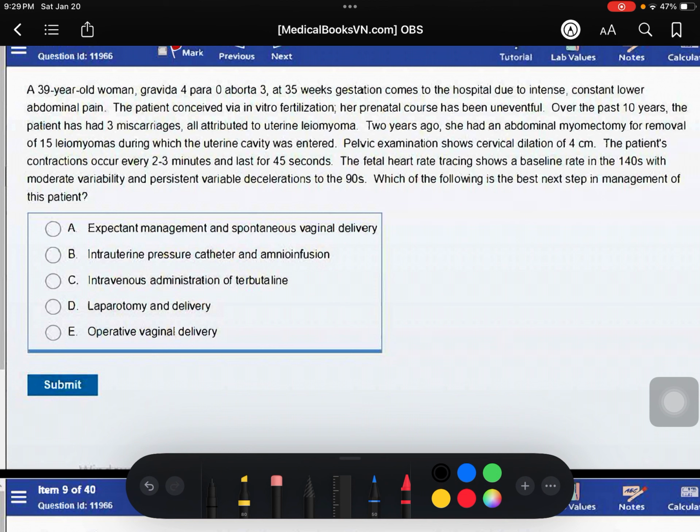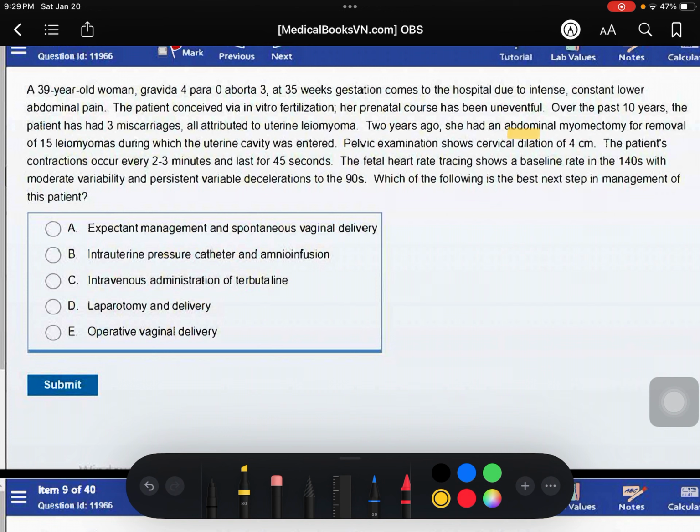So in this question, they are saying that in the past 10 years the patient has had 3 miscarriages, all attributed to uterine leiomyomas. 2 years ago she had an abdominal myomectomy.